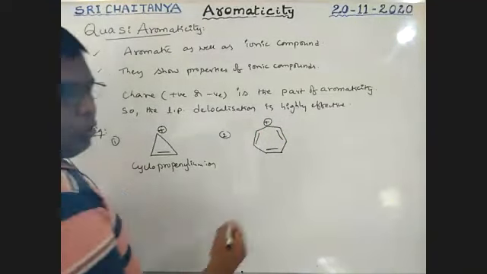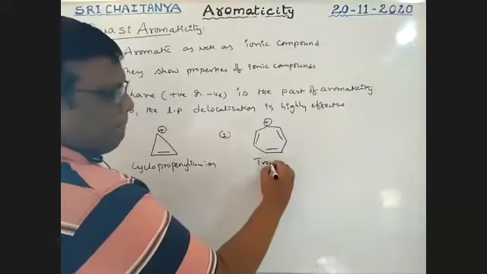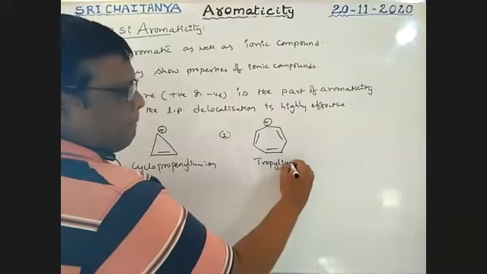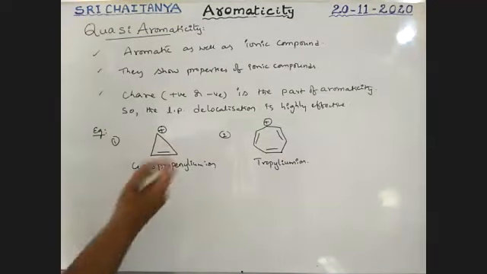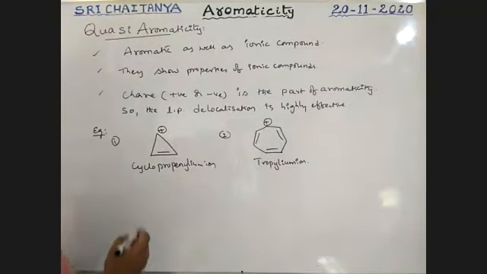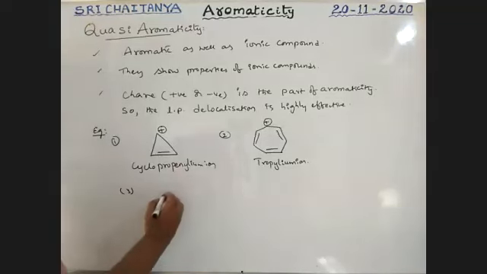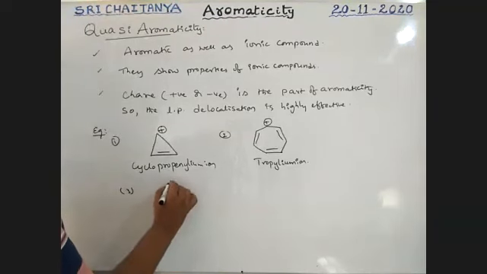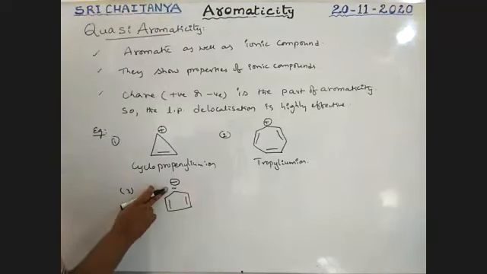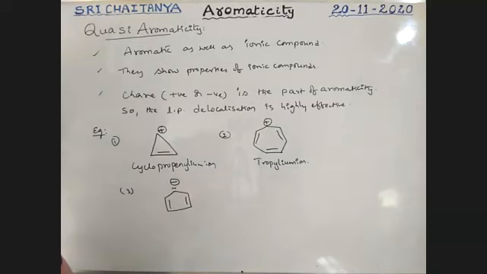Which is propylium. Propylium ion. It is also a cation, boys, which is aromatic. Next, this lone pair is involved, so it is negatively charged. So this lone pair overall gives 6 pi electrons. It is aromatic.